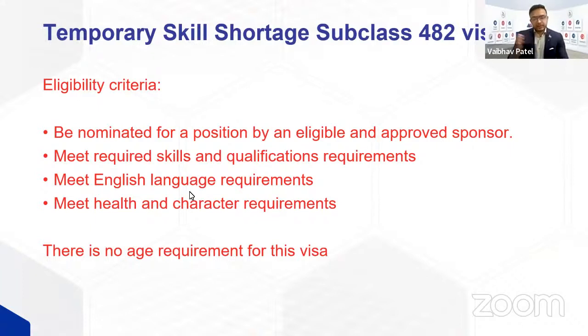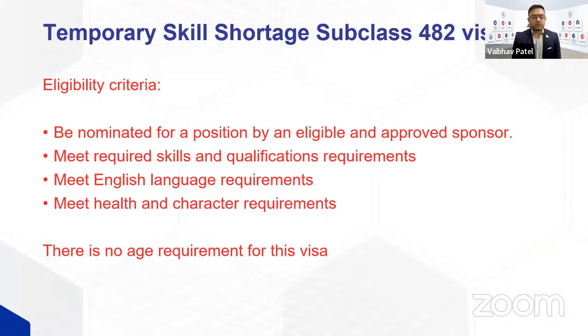The next step is the 482 visa itself, which is done on behalf of the applicant. In this 482 visa, the applicant will have to qualify as well. There are certain requirements. The first is that your company must have sponsored and nominated you for this particular position, and you must have relevant skills and qualifications for that occupation.